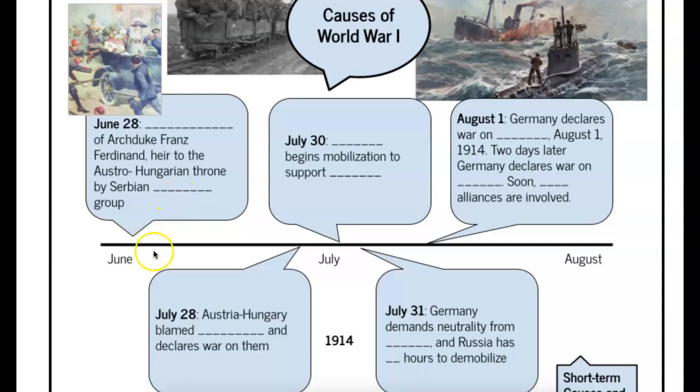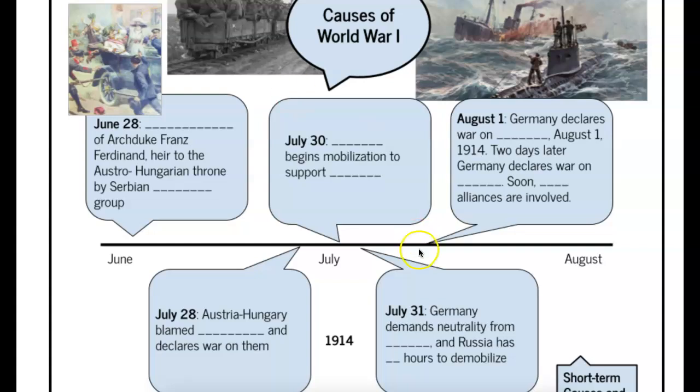So this is a really big deal, and it takes a full month for the Austria-Hungarian government and country to officially declare war on Serbia. So they, of course, blamed Serbia and this terrorist group for the assassination of their heir to the throne. They declare war on Serbia, and then 2 days later, July 30th, Russia begins to mobilize, which means get ready for war, move their troops. Russia begins to mobilize to support Serbia because they are in an alliance.